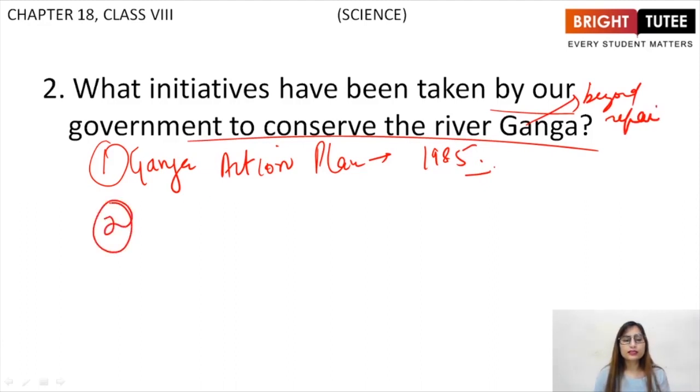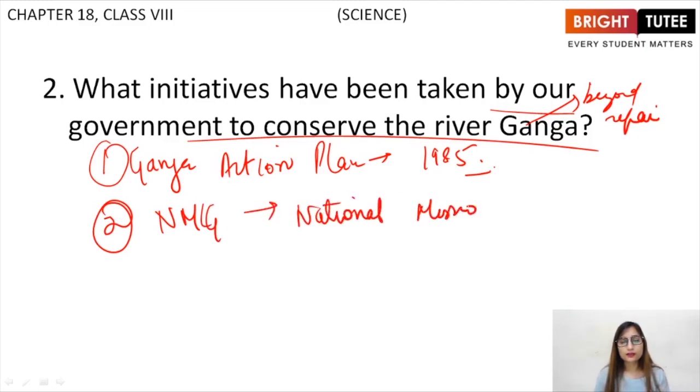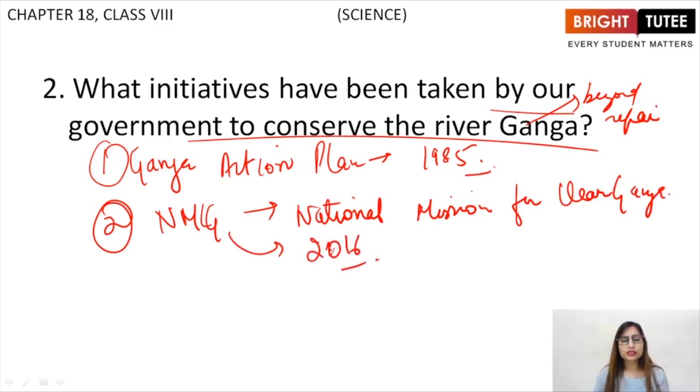Now, recently, NMCG has been launched, which is the National Mission for Clean Ganga, which was launched in 2016, and we still do not have any updates about how it is working. We'll be hearing about it in the coming years, right?